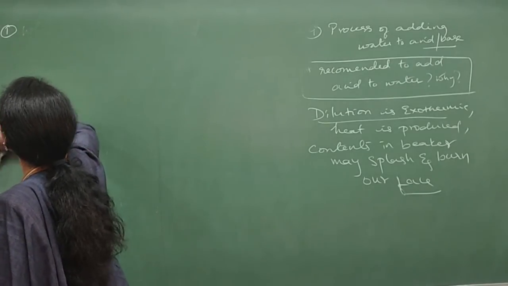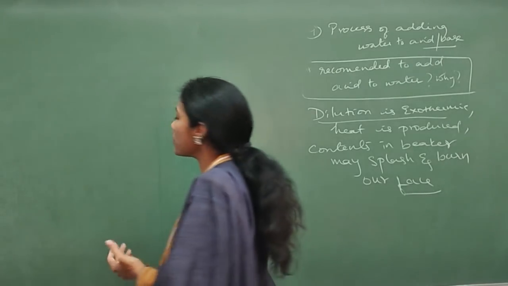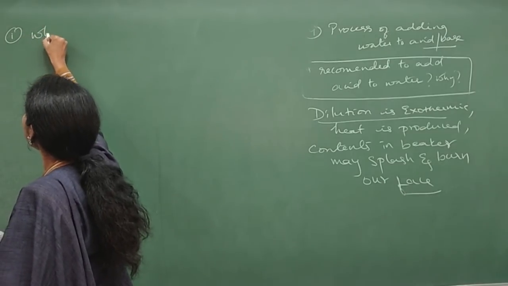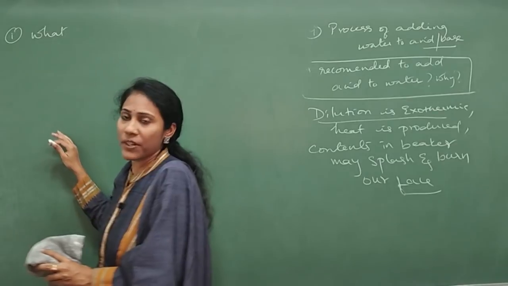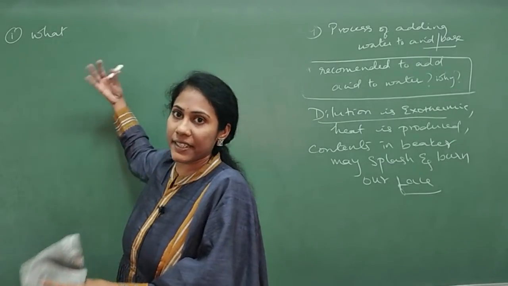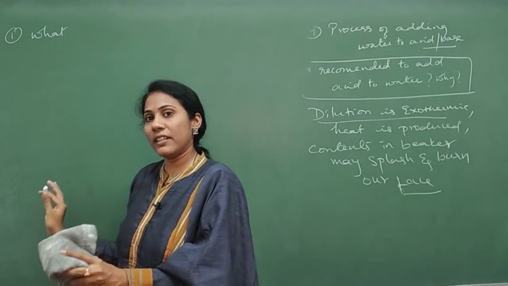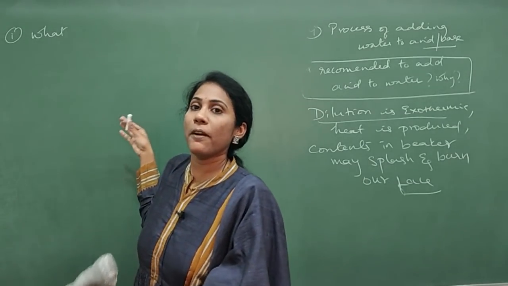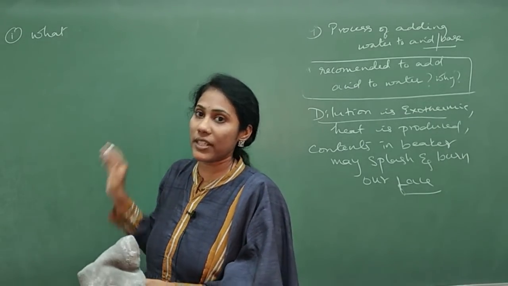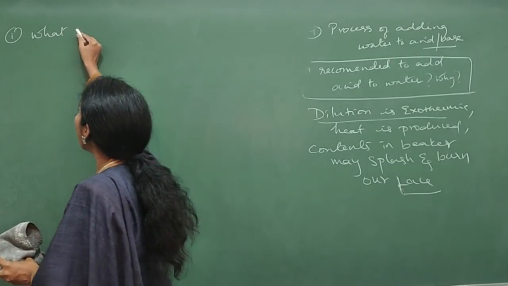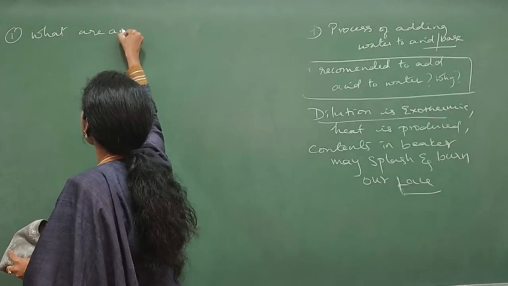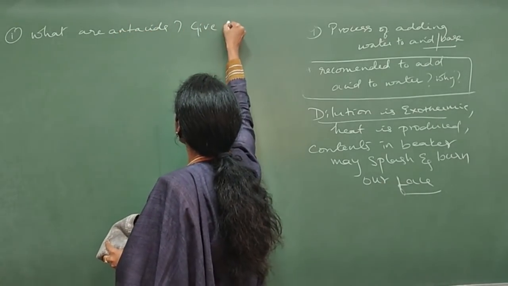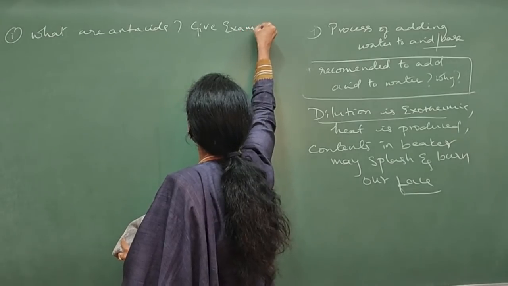So these are a few important questions from the chapter acids and bases. Still many more questions are there. Let us discuss them. Simple questions. First one, what are antacids? These are also questions from the acids and bases chapter only, but a different set. Those 5 are of one concept, and these are of the next concept. It is all about pH and the importance of pH in everyday life. What are antacids? Give an example.